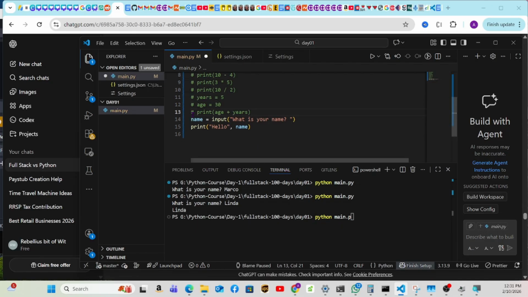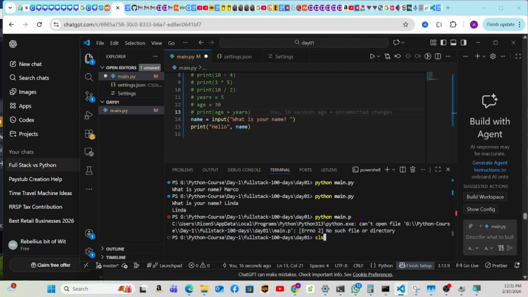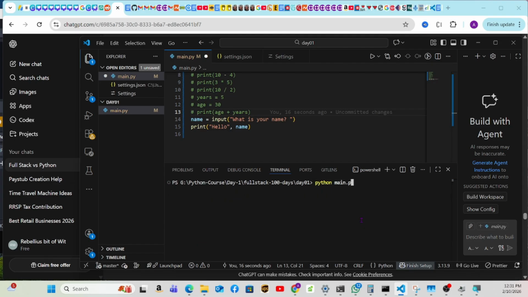I think I was in the wrong line. Wait, let's clear this. I'm getting confused here. There you go, main.py. What is your name? Marco. Hello, Marco. As you can see now, it's concatenating the hello plus Marco right here. Hello there with the variable name. So now it's becoming interesting, and now you can do many good things.